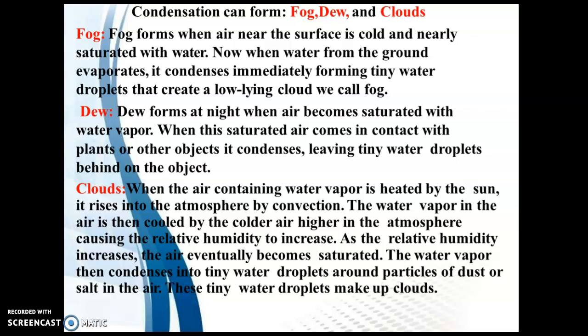When the air containing water vapor is heated by the sun and rises into the atmosphere by convection, the water vapor in the air is cooled by the colder air higher in the atmosphere, causing the relative humidity to increase. As the relative humidity increases, the air eventually becomes saturated. The water vapor then condenses into teeny water droplets around the particles of dust or salt in the air.